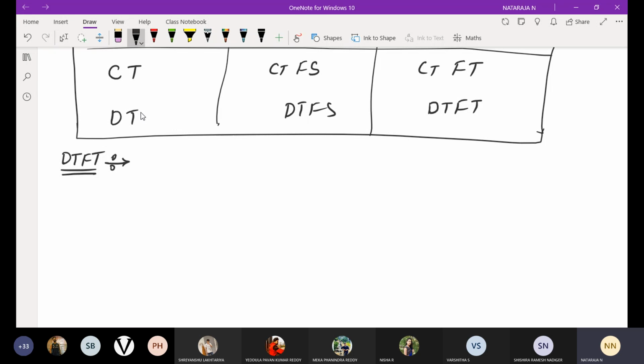By seeing the syllabus, don't get confused that they asked Fourier series, but not Fourier transform. Study all four, it will be helpful in the future. Even if they do not ask in this semester exam, if you are going to study for the GATE exam, they ask 1 or 2 questions on Fourier series and Fourier transform. If you write exams for core companies like BEL, BHEL, HAL, they will ask these types of questions. Why? Because we use this time domain to frequency domain conversion here. That is why it's a very important topic for your future.